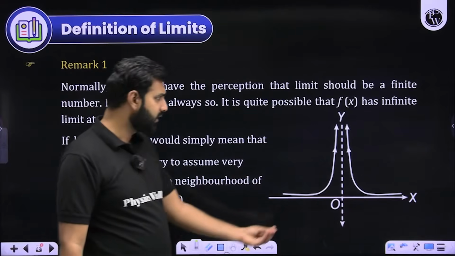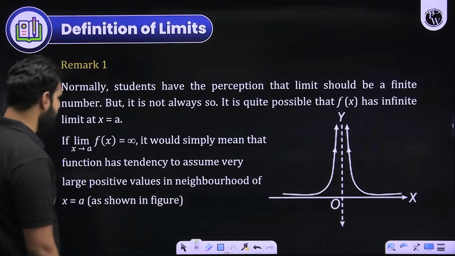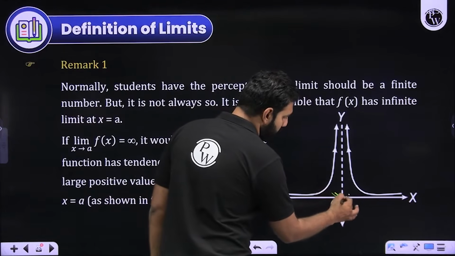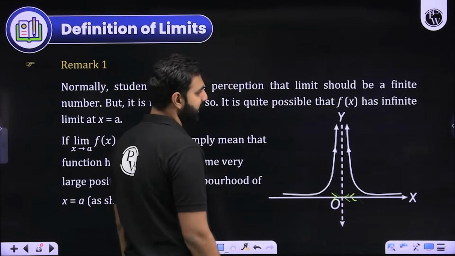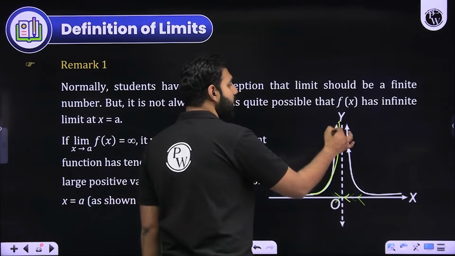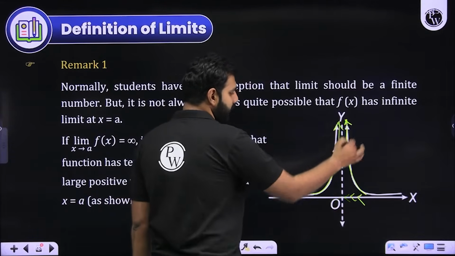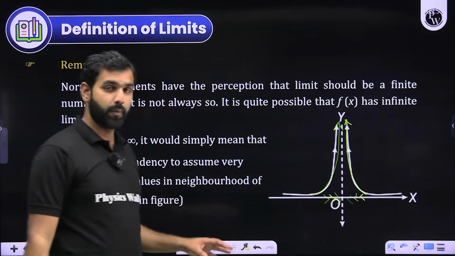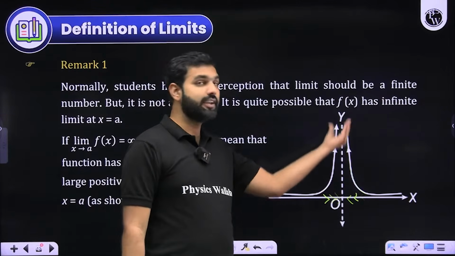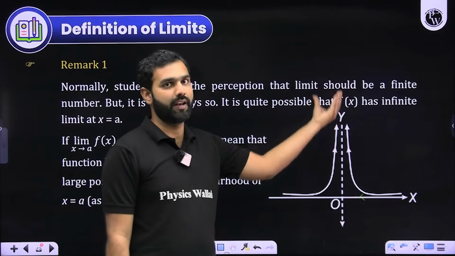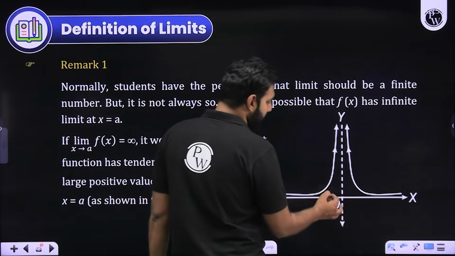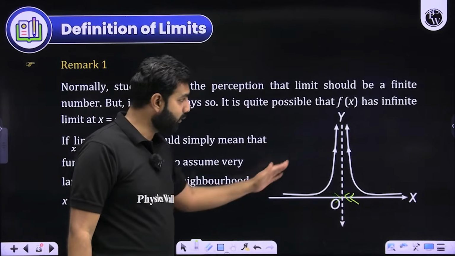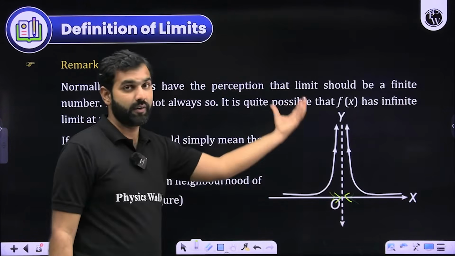Some few things which you all should remember or understand is this. Let's say there is a point here. Let me take a function, any function. And when I approach this point from the left hand side and right hand side, let's say it is approaching a significantly high value. Even from the left hand side and even from the right hand side, from both these sides, it is approaching a significantly huge value. And in that case, at this point, the value of the function is not defined, although the function approaches a huge value, an infinite value.